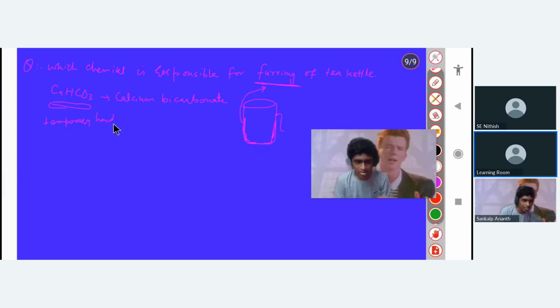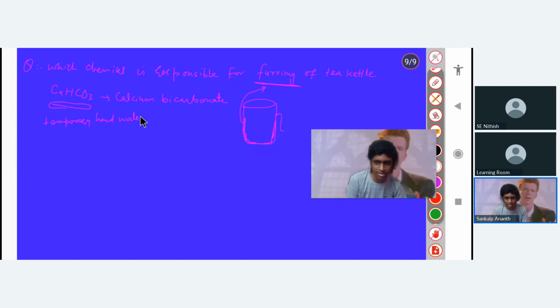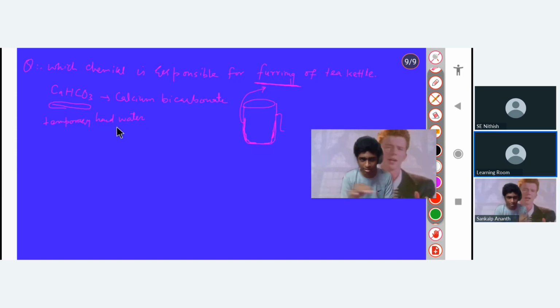So when the tea gets very cold, a layer is present there inside the tea kettle. So that is called furring, and this is actually due to the temporary hardness, and it is due to the calcium bicarbonate. Correct? Yes, sir.